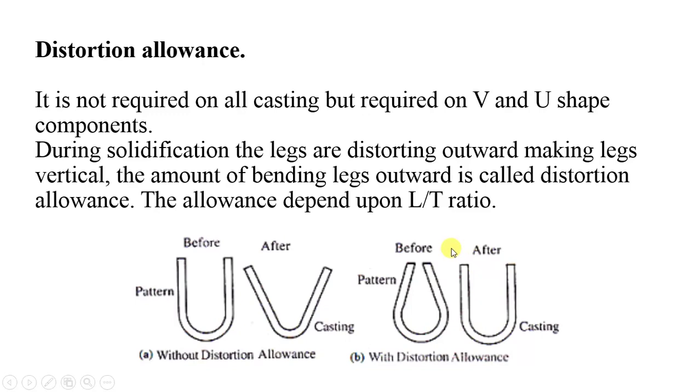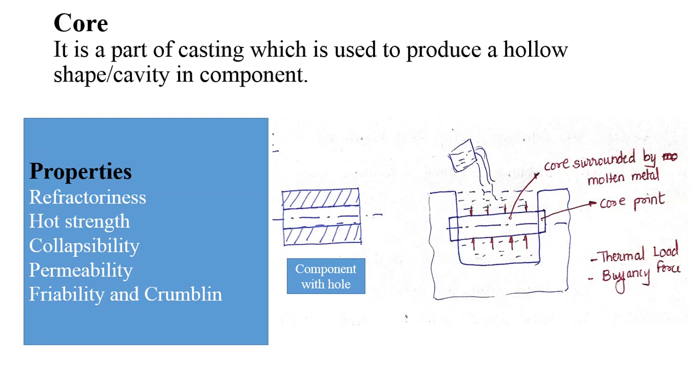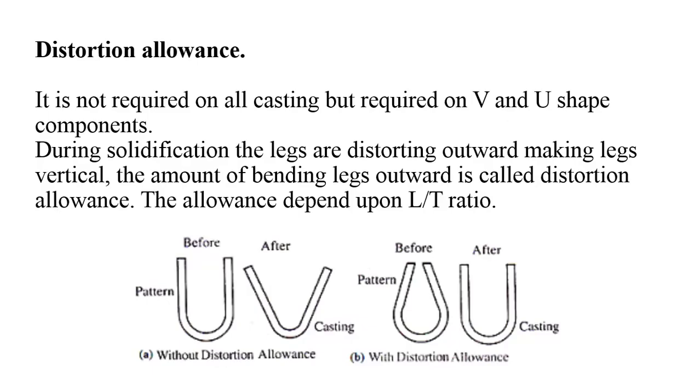Another is the distortion allowance. It is generally used for a component which has long legs.